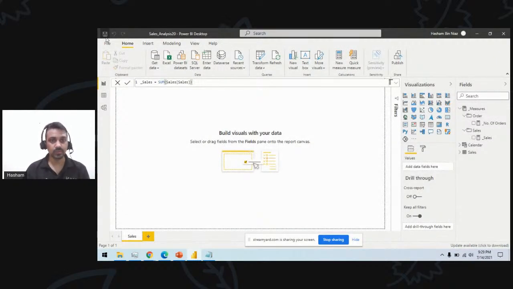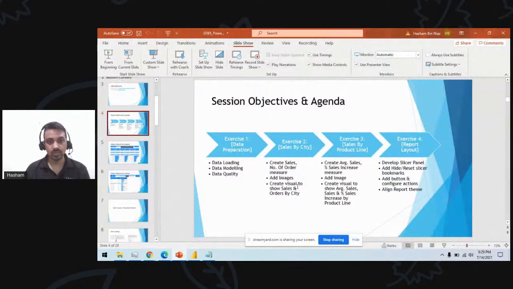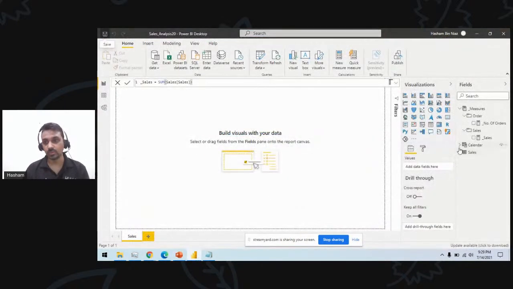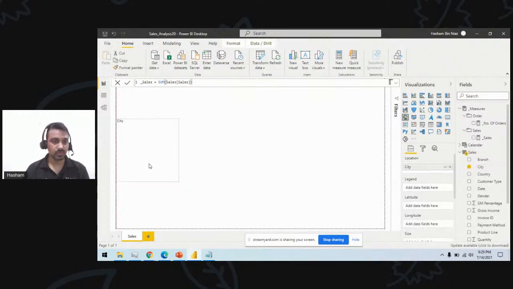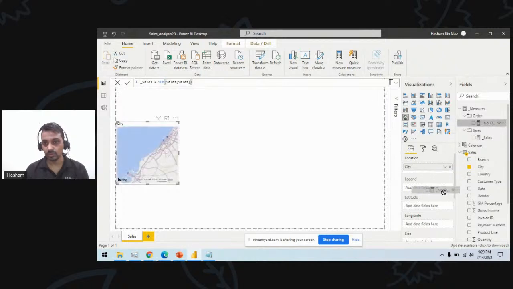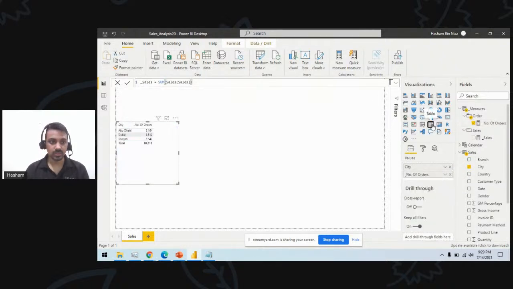Any question till this point, we can take up. And now moving on to the exercise. We need to create a visual to show sales and orders by city. So I need to find City here. I have this city available with me, and then I want to see orders. So I'll say, okay, this is my number of orders, and then I have this one.